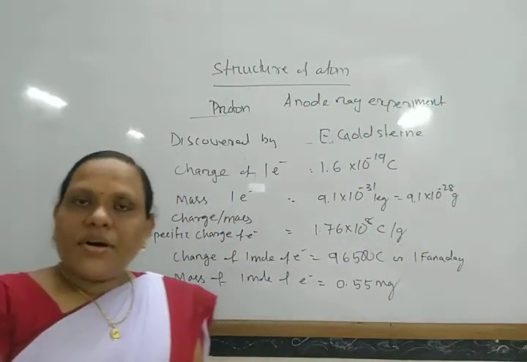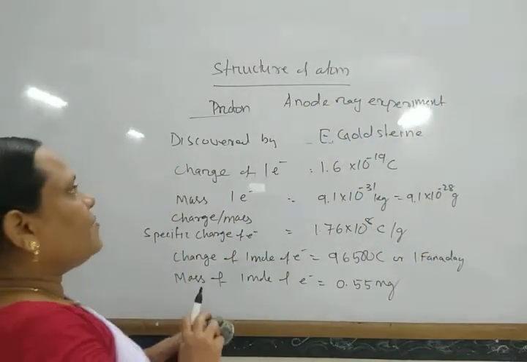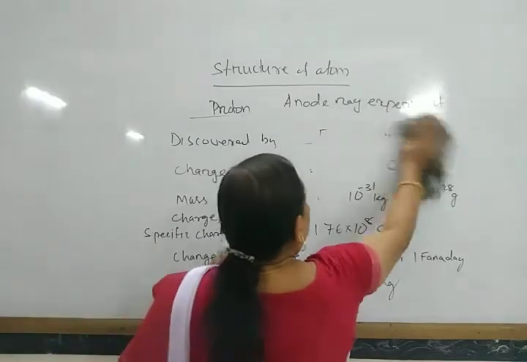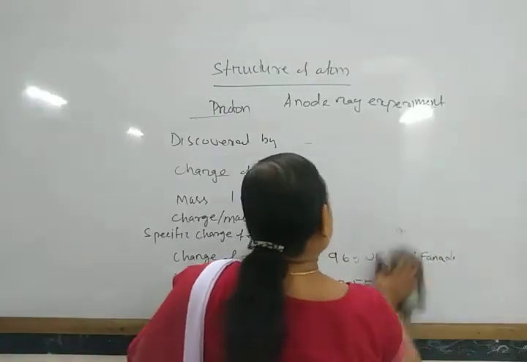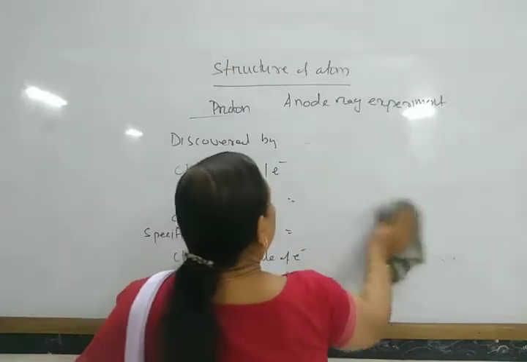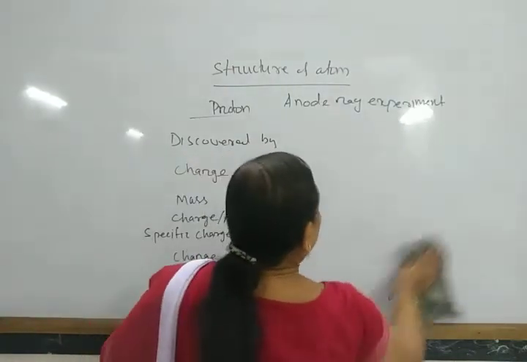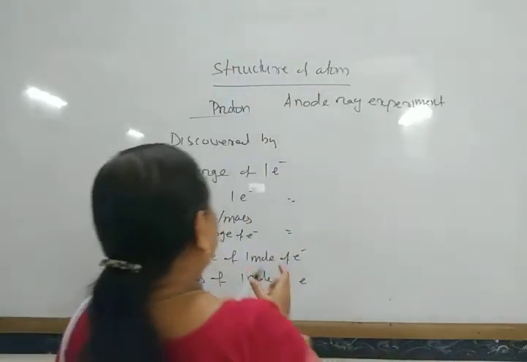Proton was discovered in the anode ray experiment, and electron was discovered by the cathode ray experiment. Okay, and discovered by E. Goldstein.